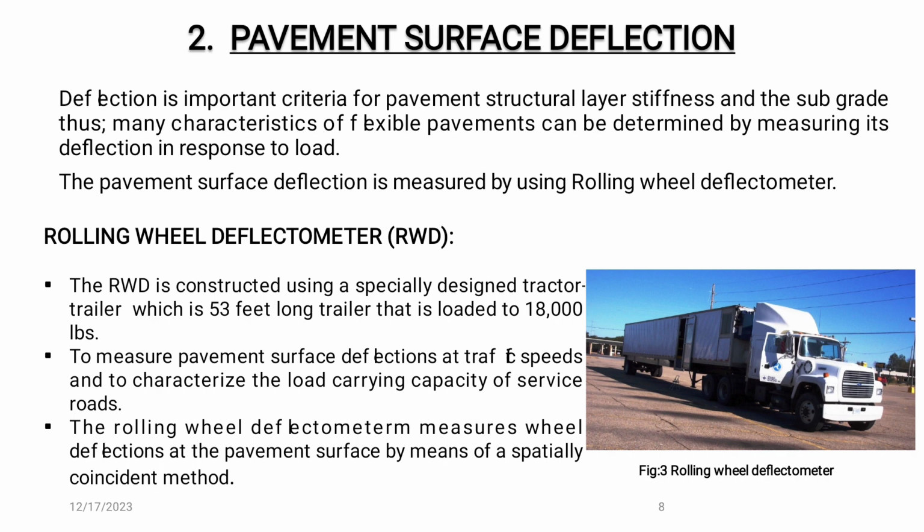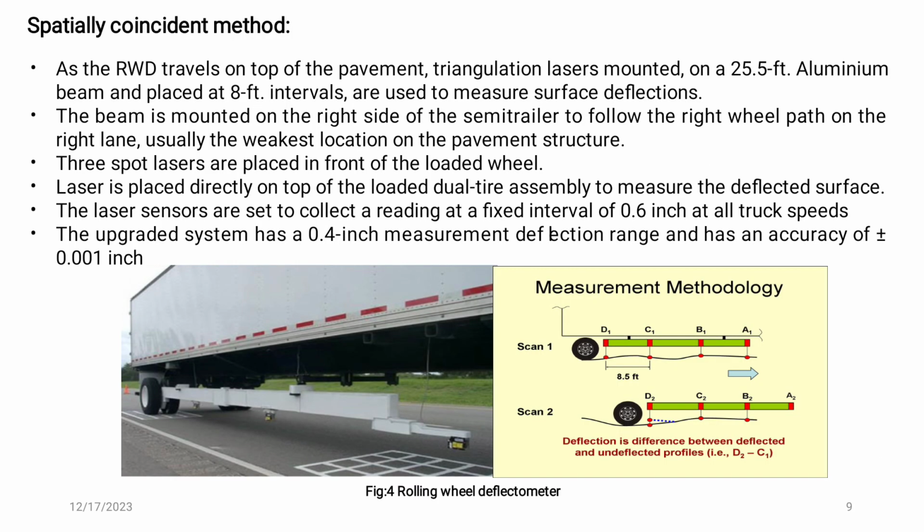The rolling wheel deflectometer is constructed using a specially designed tractor trailer which has a 53 feet long trailer and is loaded to 18,000 pounds to measure pavement surface deflection at traffic speed and characterize the load carrying capacity. The rolling wheel deflectometer measures the wheel deflection of the pavement surveyed by means of the spatially coincident method. In the next slide, we see the spatially coincident method.